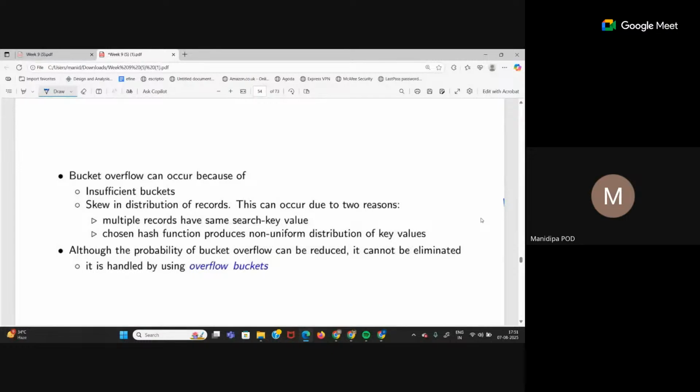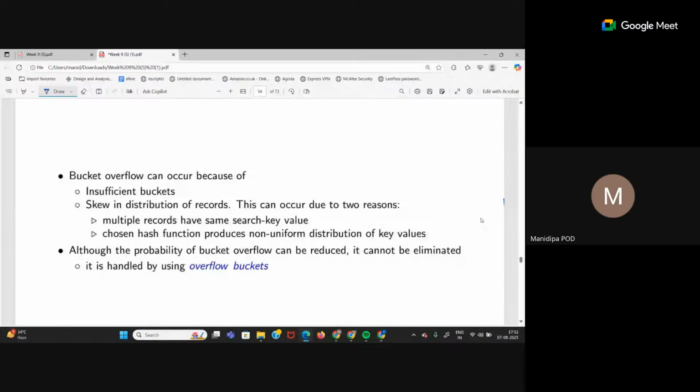Skew in distribution of records means if there are n number of search key values k1 to kn and all of them are being assigned to the same bucket, that means there is some skewed distribution happening here. What do I mean by skewed distribution? This can happen due to 2 different reasons. One is that multiple records have the same search key value, right? So it is not necessary for us to assign the primary key as the search key. So we might choose an attribute where there are duplicate values, right?